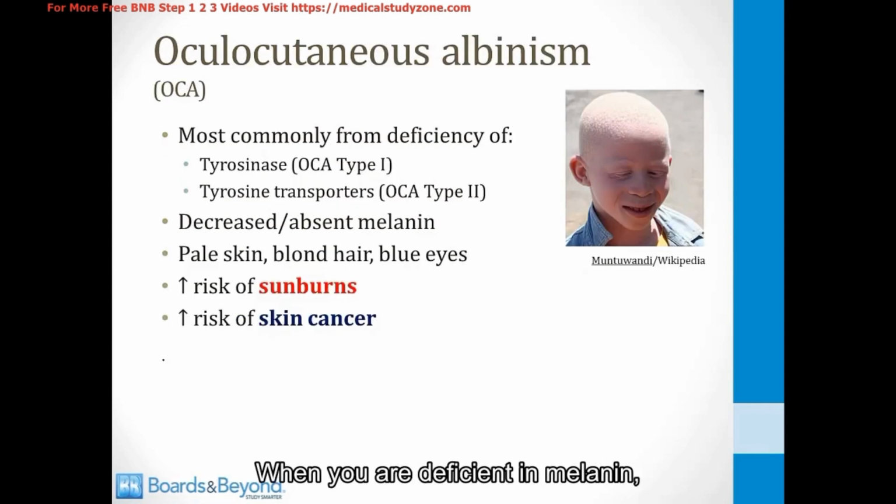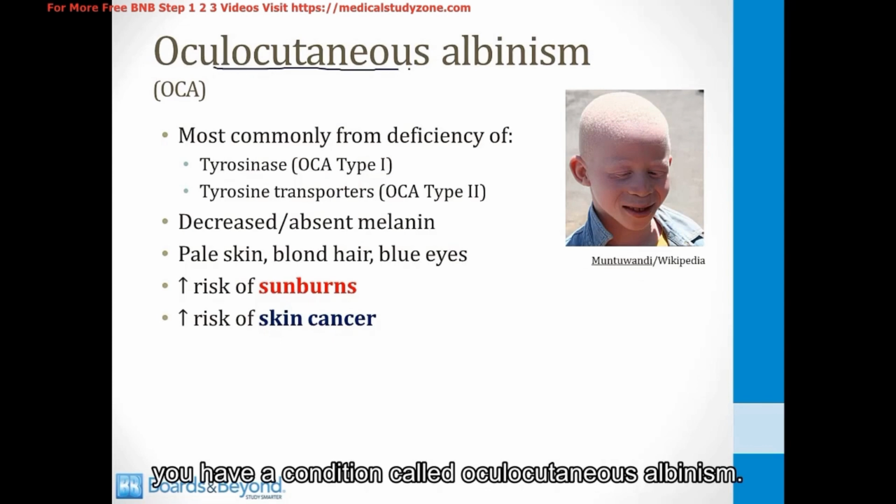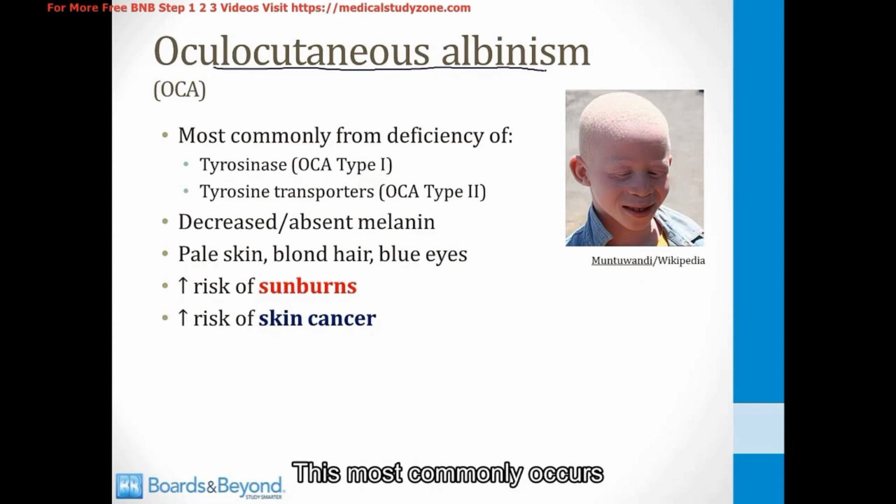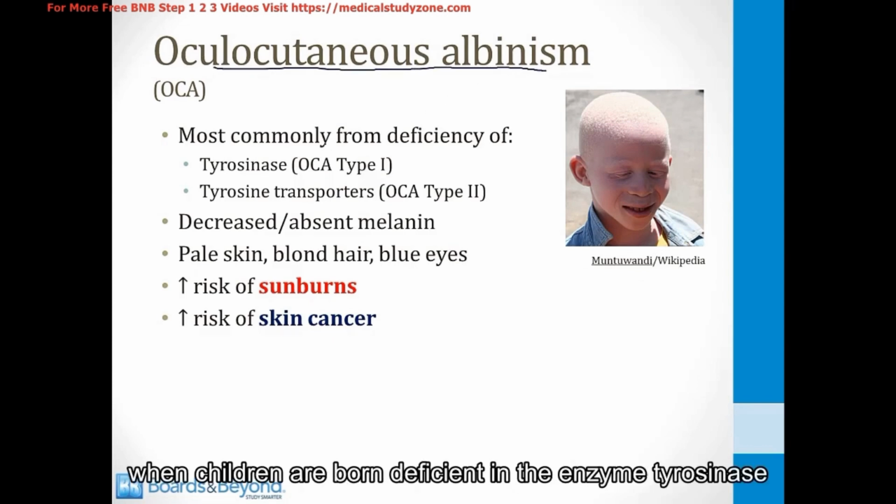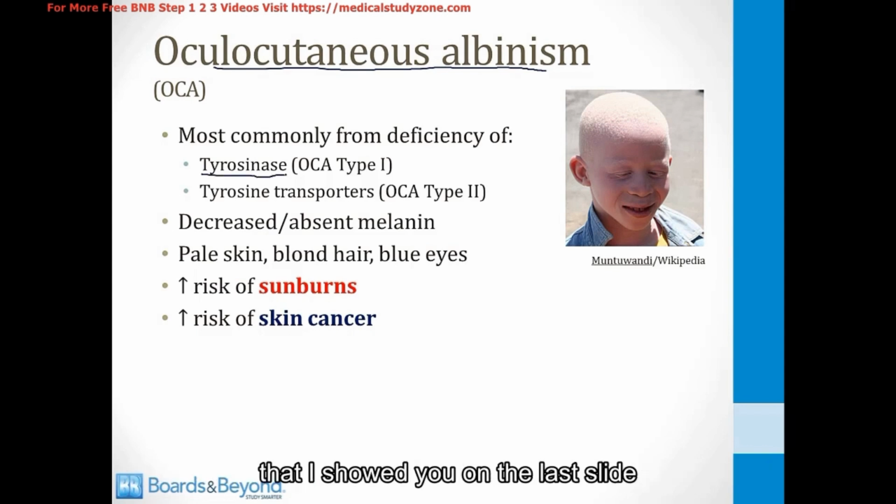When you are deficient in melanin, you have a condition called oculocutaneous albinism. This most commonly occurs when children are born deficient in the enzyme tyrosinase that I showed you on the last slide, which is used to synthesize dopaquinone, which then goes on to become melanin.